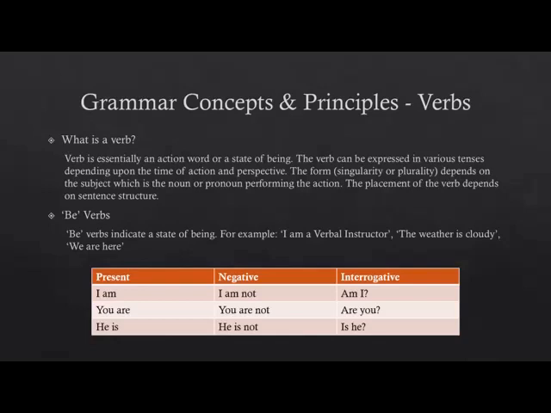The third kind of a word that can act as a verb is a state of being. The states of beings can be statements of facts or opinions, or a statement of how things are. For example, I am a verbal instructor. This is a statement of fact. Here, this example, I am a verbal instructor. This shows you a statement of fact.